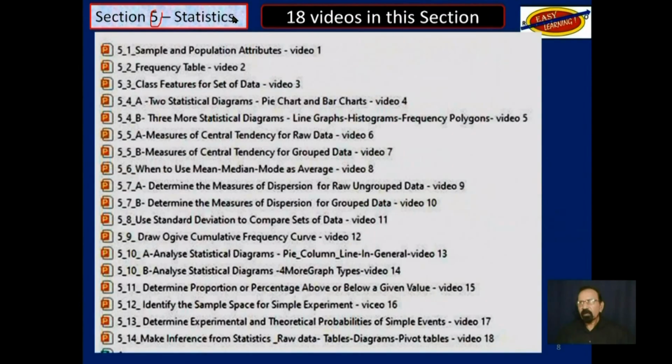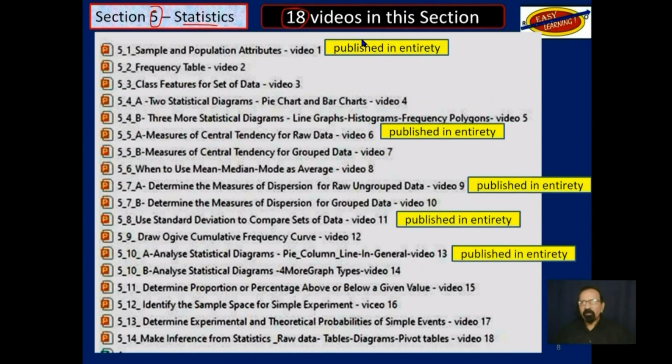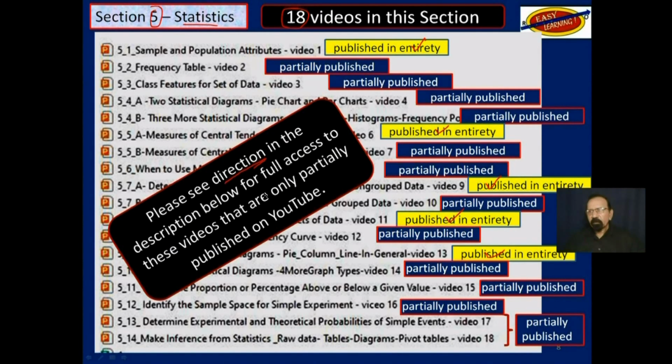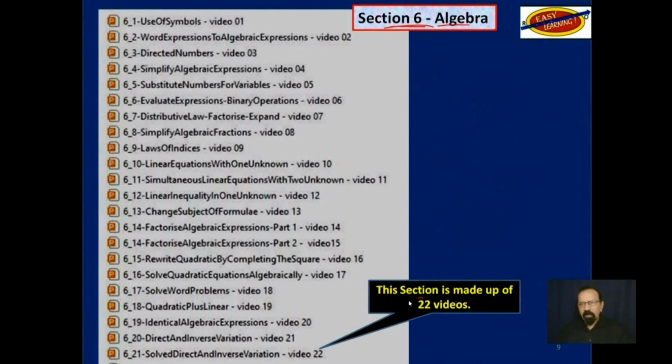Section 5, statistics, 18 videos. These 5 out of those 18 have been published in their entirety on YouTube as indicated, and the others are only partially published. Again, please see directions in the description below for full access to these videos that are only partially published on YouTube. We are now at section 6, almost to the end, algebra. This is made up of 22 videos from 21 objectives.